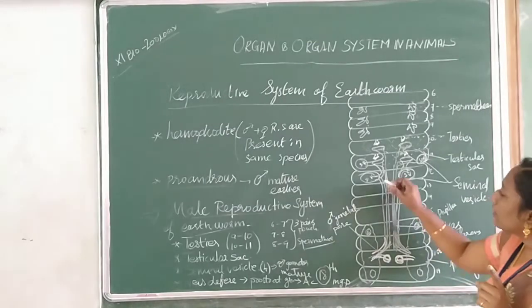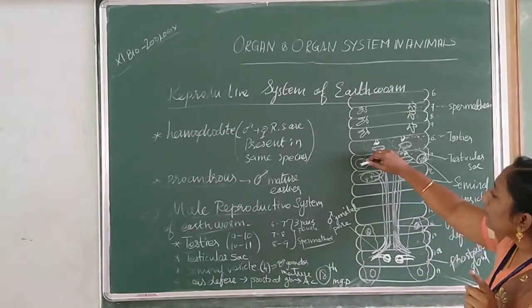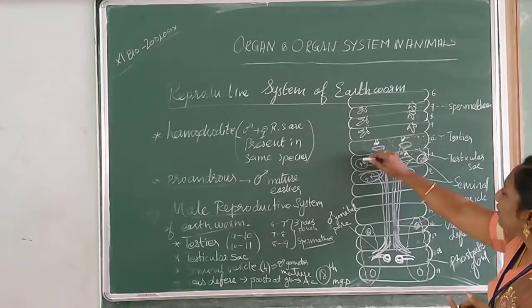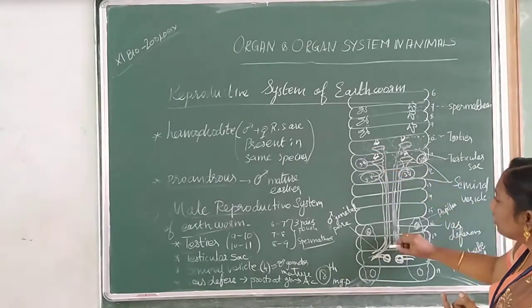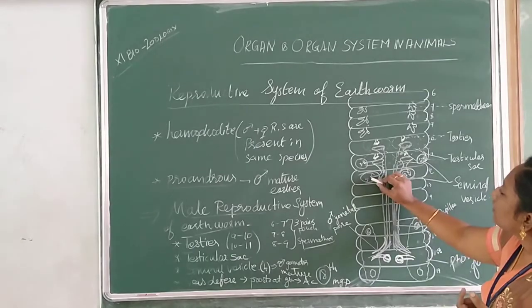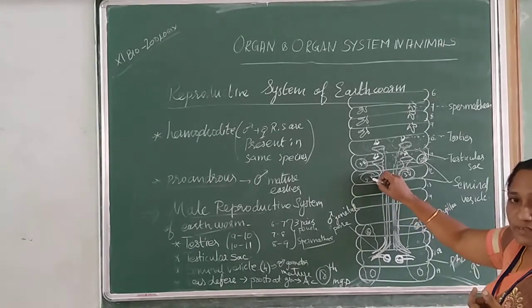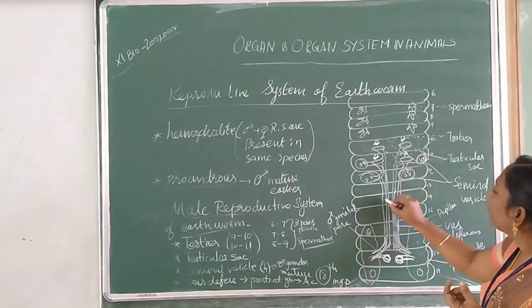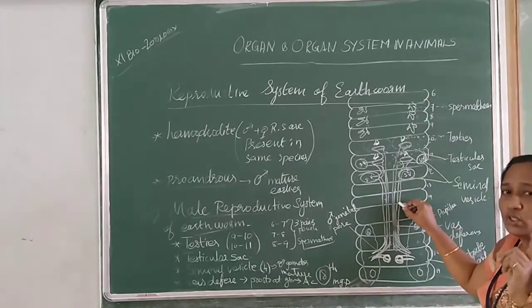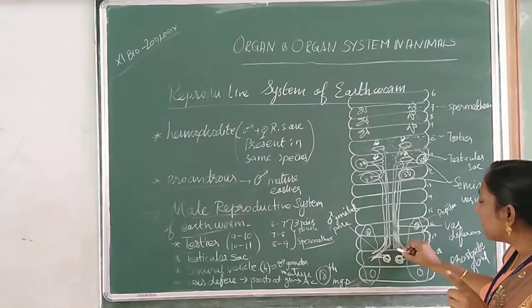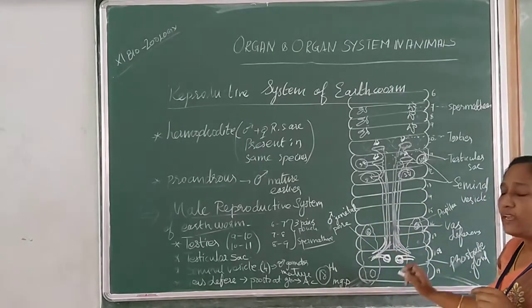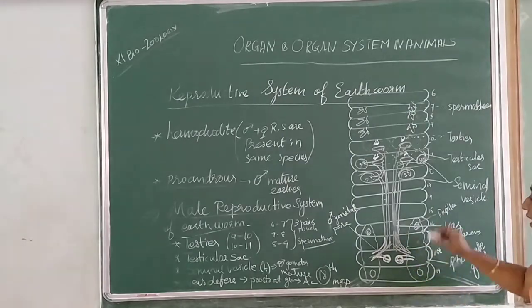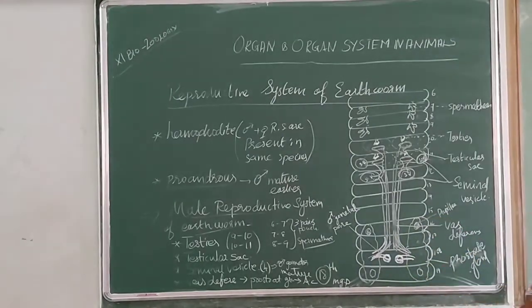So from the seminal vesicles, one vas deferens from the seminal vesicle of the 11th segment extends down, and one more extends from the 12th segment seminal vesicles, like that on the opposite side also. So here one pair and here one pair. These vasa deferens extend down and enter into the prostate gland, which is spread from the 16th segment up to the 19th segment.